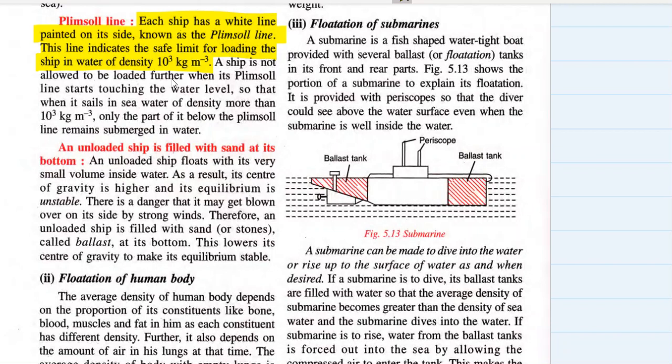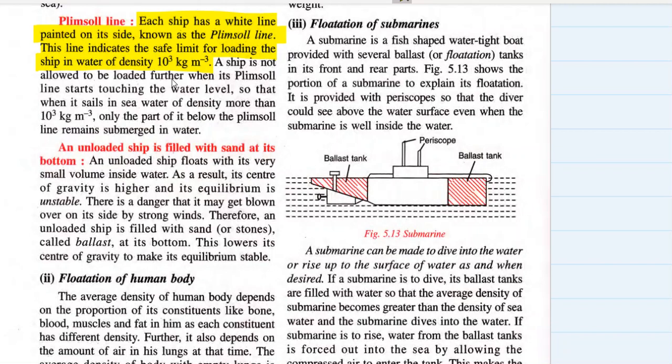A ship is not allowed to be loaded further when its plimsoll line starts touching the water level, so that when it sails in sea water of density more than 1000 kg per meter cube, only the part of it below the plimsoll line remains submerged in water.